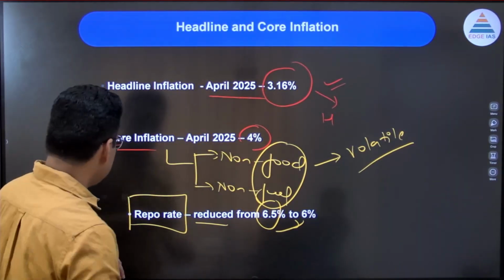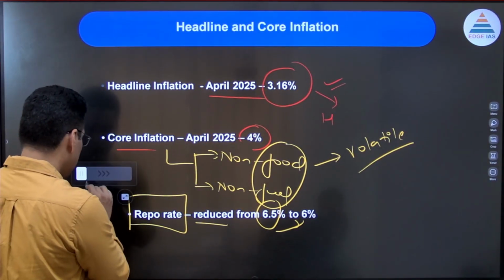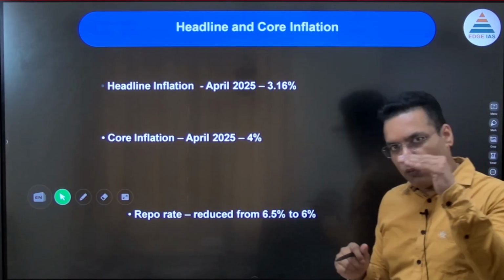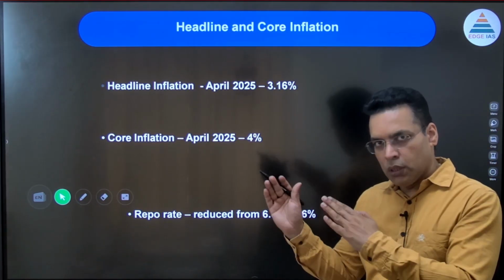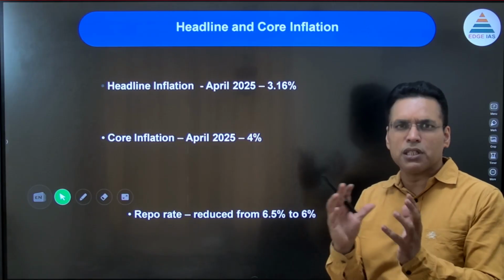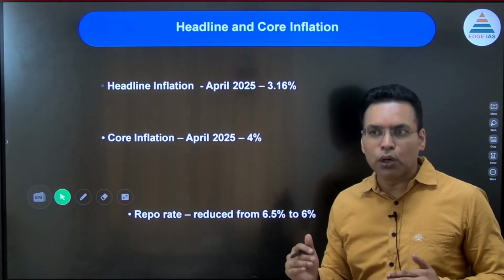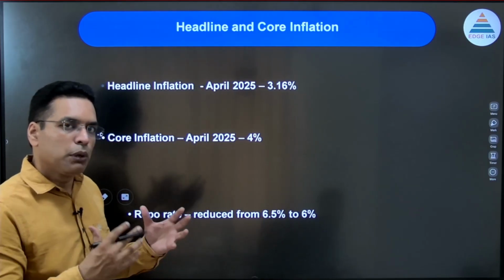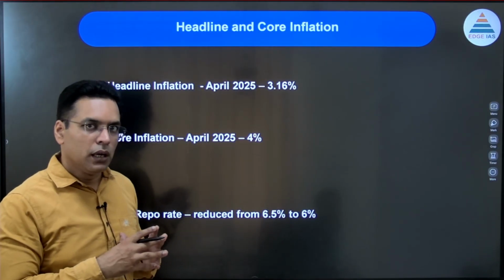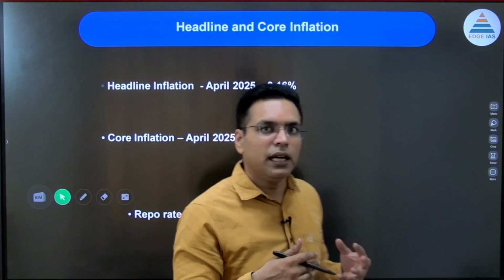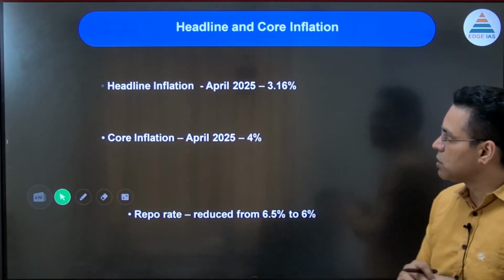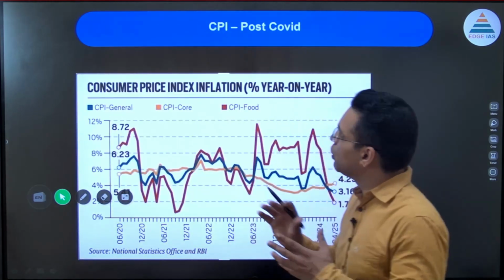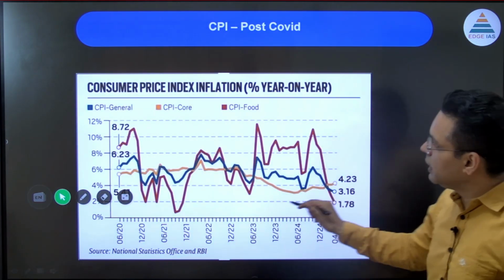Now, from the economy's perspective, there are two things. When do we reduce the repo rate? When inflation comes in the range of 2 to 6%, that means 3%, 4%, then you reduce the repo rate so that interest rates are moderate in the economy, because a higher interest rate is not good for the economy. Higher interest rates make loans costly and business costly. So a debate is going on: should we reduce the repo rate? For that you need to understand the inflation data.